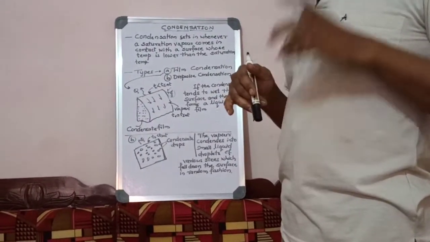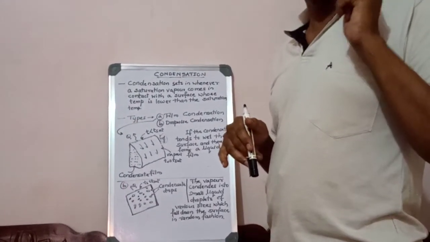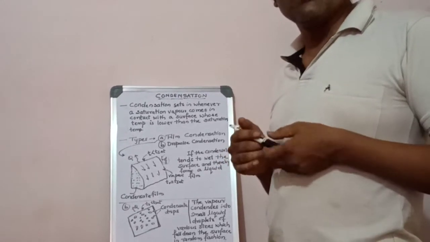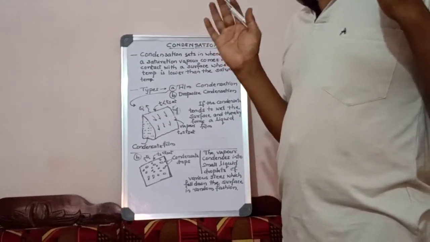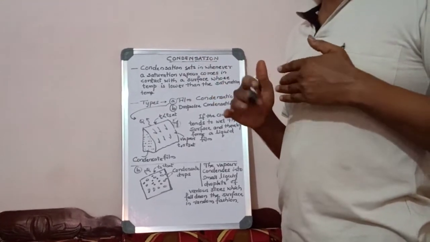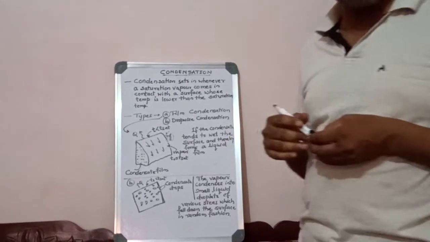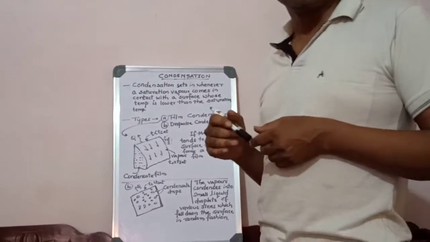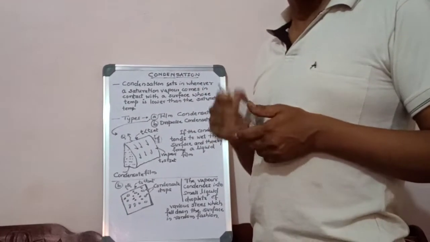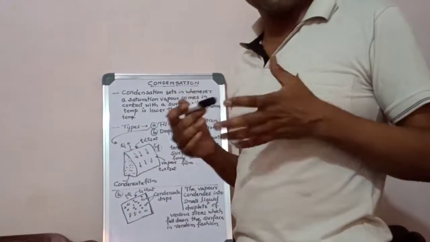So it is very easy, but you have to get acquainted with the data book. If you use the data book efficiently in this condensation chapter, or also in the boiling chapter, there is nothing more to it. Here you have to collect all the data from different sources and substitute it, and whenever interpolation is needed, that should be done. I already gave the interpolation formula in earlier classes: (x minus x1) divided by (y minus y1) is equal to (x2 minus x1) divided by (y2 minus y1). That equation has to be used for interpolation to get all the values, then just substitute and you will have the answer. So this is the condensation process.